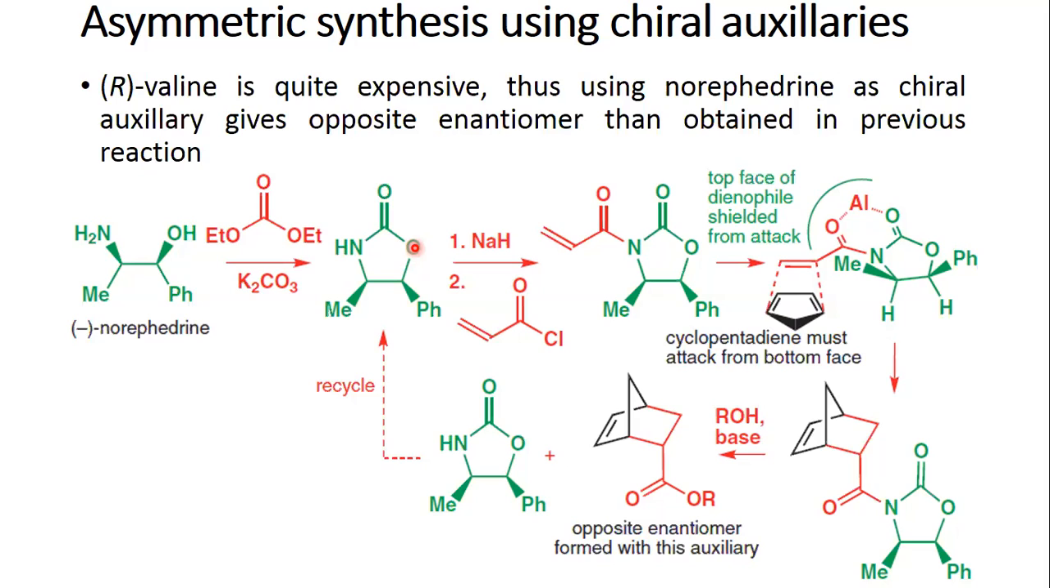So we have seen the Diels-Alder reaction wherein you are using the Evans oxazolidinone and the oxazolidinone obtained from the norephedrine. So using norephedrine you are getting one enantiomer, and using S-valine you are getting the other enantiomer.